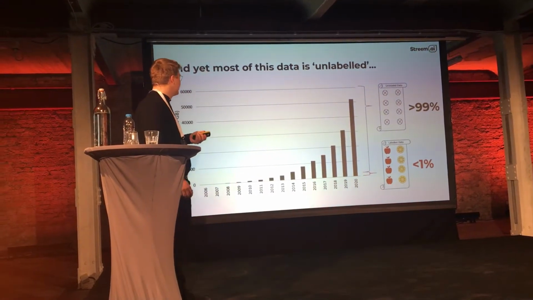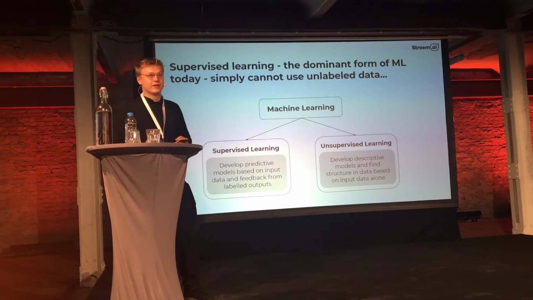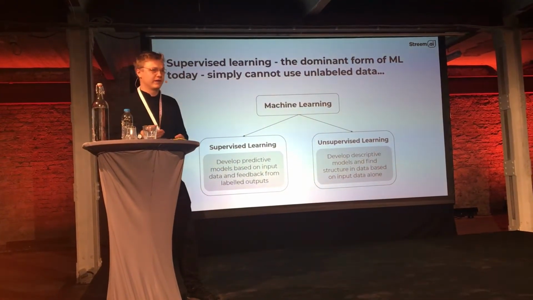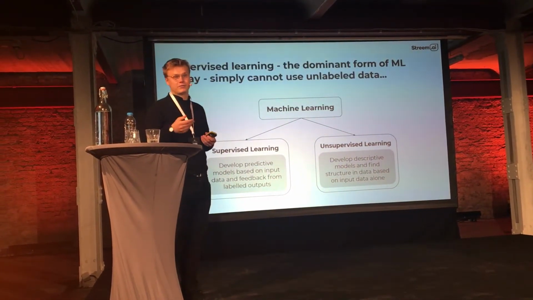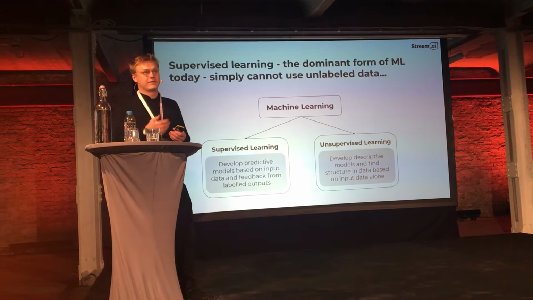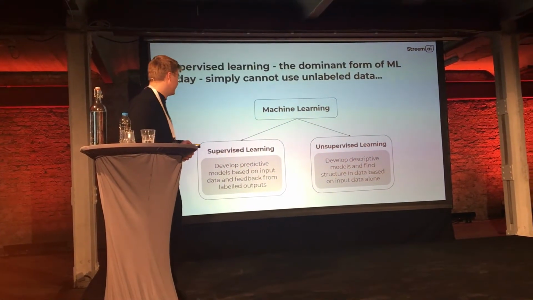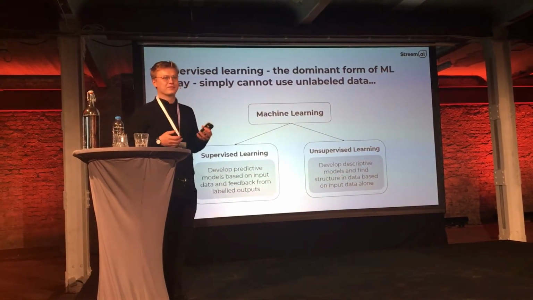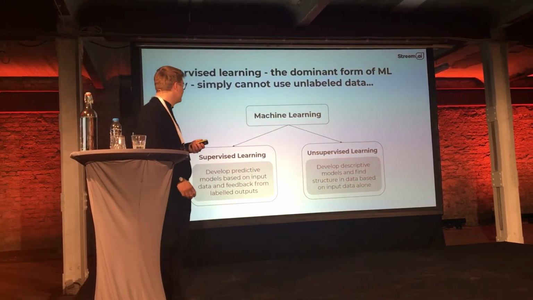Why does this matter? Well, the truth is that supervised learning, the dominant form of machine learning today, cannot work with unlabeled data. It can only work with labeled data. Another way of putting that is that unsupervised learning, which doesn't require labeled data, has a potential unlocking analysis for the other 99% of data in the world. As I will show in this talk, though, obviously this comes with quite a lot of complexities and caveats, which make this quite a tricky task.